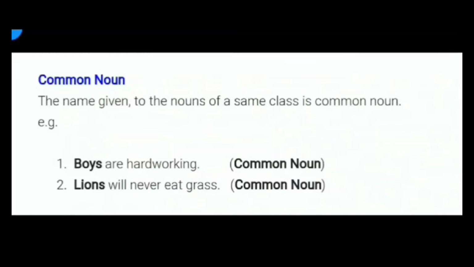Second type of noun is common noun. The name given to the nouns of the same class is common noun. The general names, or the names which are common nouns. Example, boys are hardworking.